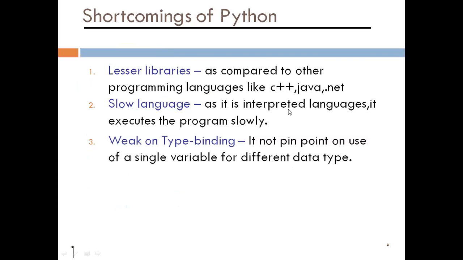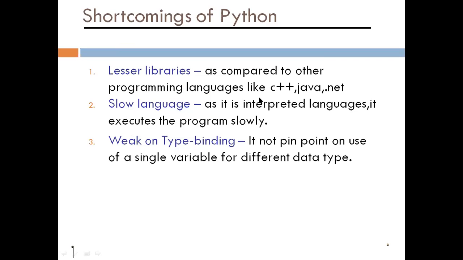And it is an interpreted language. It executes the program slowly, line by line. That's why it is called slow. One line, then the other line. If there is an error in one line, it will stop there. It will not move to the next line. So that's why it is slow, line by line.